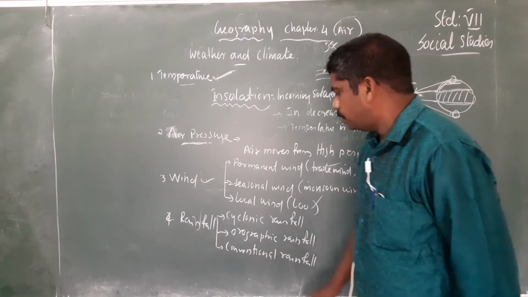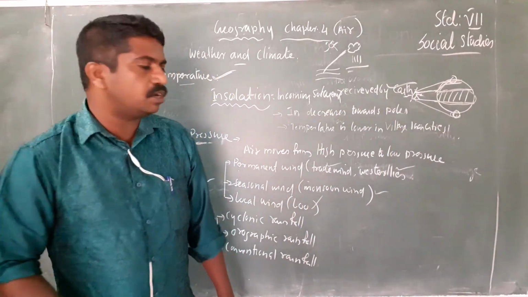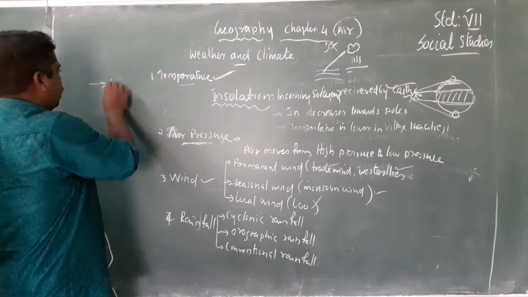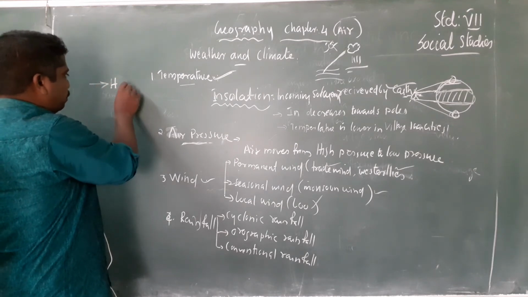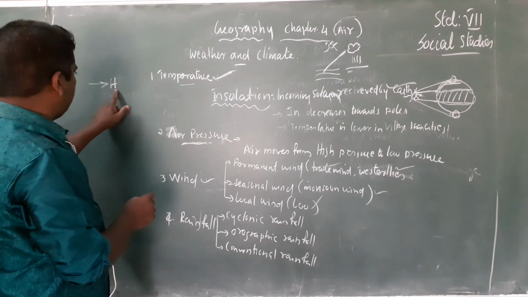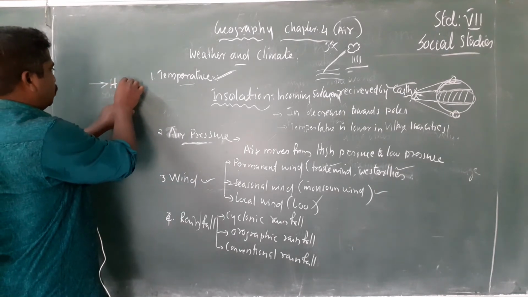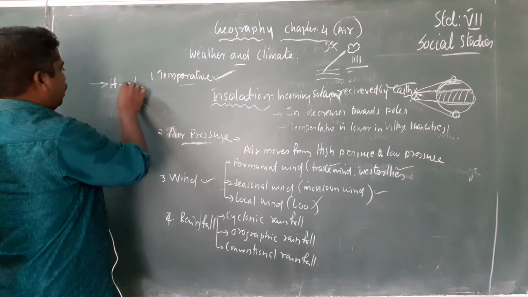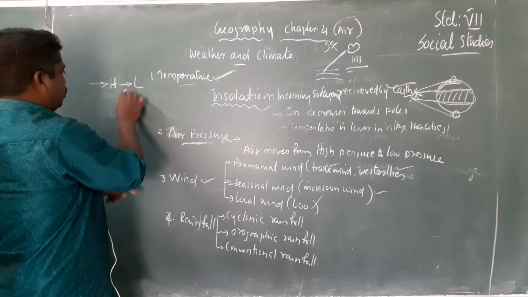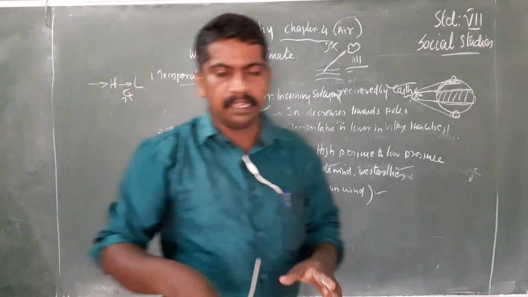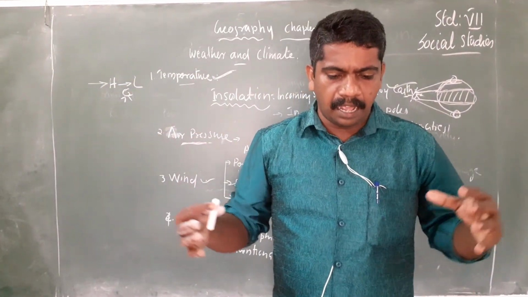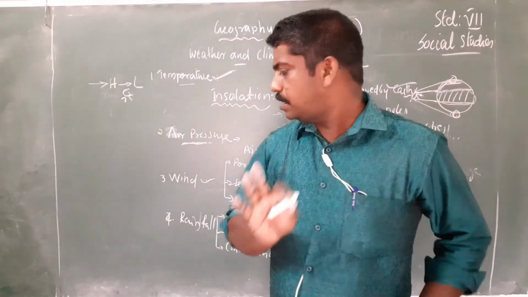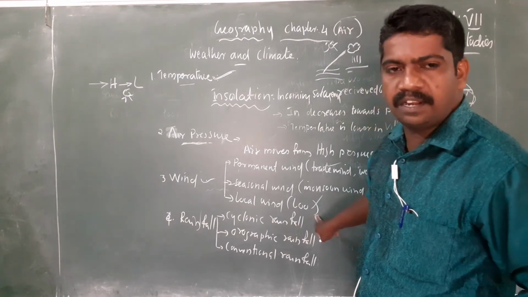Cyclonic rainfall: when a cyclone occurs, air from the high pressure area will blow to the low pressure area, and they meet together and cause rainfall. When a cyclone is coming, the low pressure and high pressure meet together and cause rainfall. Such rainfall is called cyclonic rainfall.